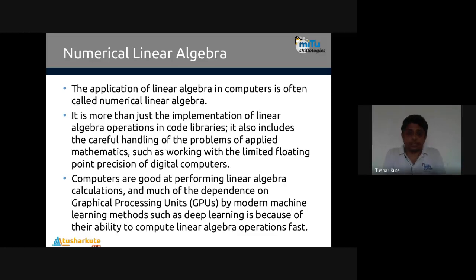It is more than just the implementation of linear algebra operations. Code libraries also include careful handling of problems of applied mathematics, such as working with the limited floating point precision of digital computers. Basically everywhere limited floating point precision is there, meaning only 16 digits, 10 digits or 8 digits of the floating point number will be shown. Remember, Python is not an exception, so if you want good precision in results, your programming language and the computer system should support that. That's the requirement.